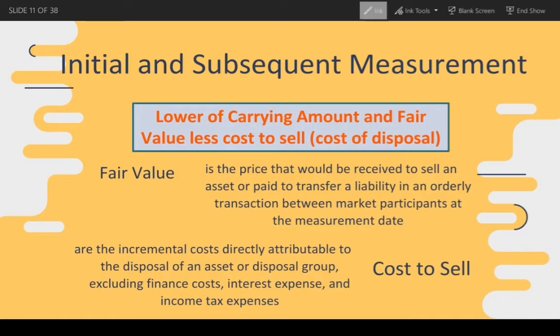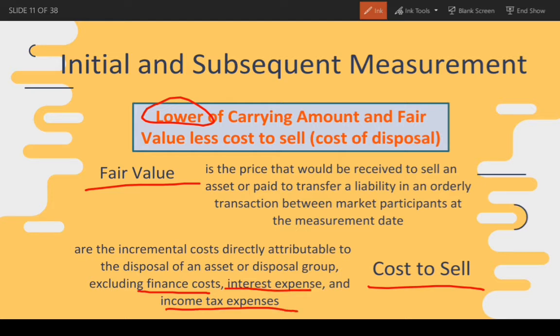Initial and subsequent measurement of non-current asset held for sale is the lower of carrying amount and fair value less cost to sell or cost of disposal. So, ibig sabihin kung ano yung mas mababa sa carrying amount and fair value less cost to sell or cost of disposal. So, fair value is the price that would be received to sell an asset or paid to transfer a liability in an orderly transaction between market participants at the measurement date. Cost to sell are the incremental costs directly attributable to the disposal of an asset or disposal group excluding, ibig sabihin hindi kasama, finance cost, interest expense, and income tax expenses.